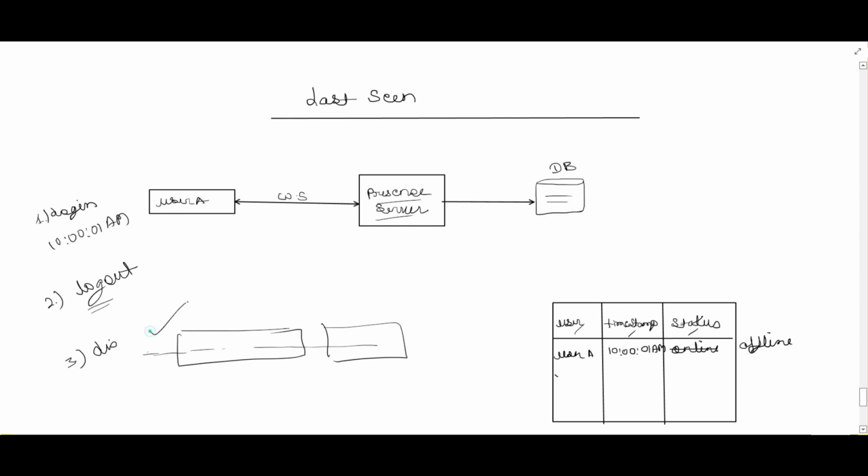Sometimes the internet connection is there, okay, here it is not okay, then again it is okay, then it is not okay. Then what will the user profile show? It will show online, then offline, then online, then offline. So it will be a poor user experience, right? So we should not handle it this way.